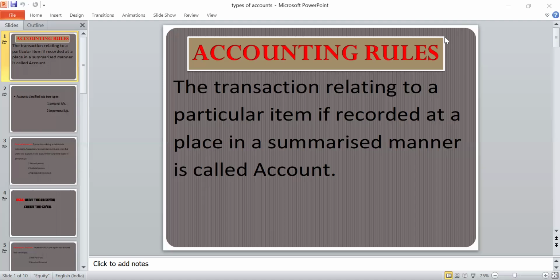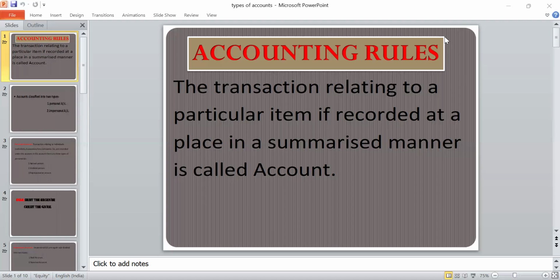Actually, every transaction has two aspects. Every transaction means day-to-day activity of the business. Every transaction has two aspects and each aspect has an account. It is stated that an account is a summary of relevant transactions at one place relating to a particular head.